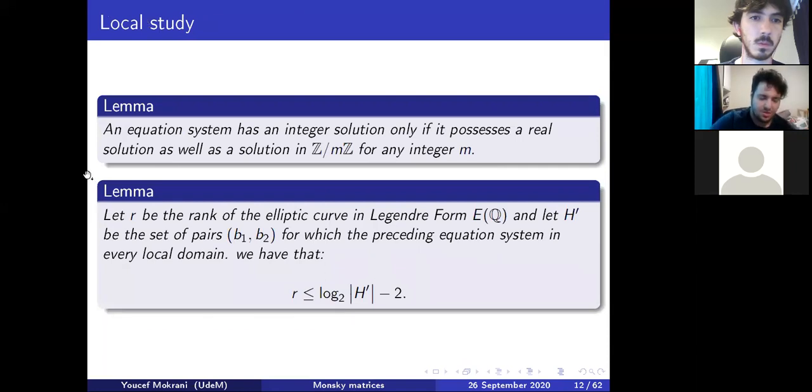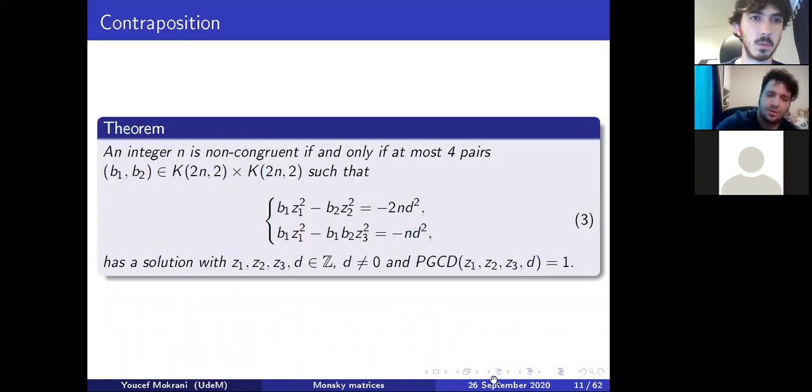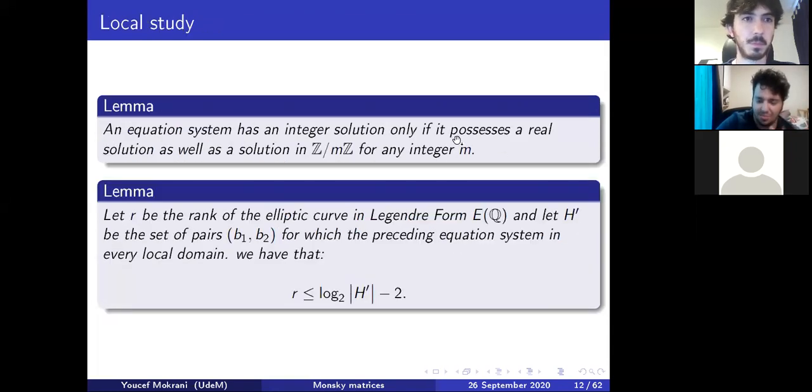Since we just want that at most 4 pairs have a solution, we'll just try to find necessary conditions in order for a solution to possibly exist. So we'll just look at the local domains. We know that an equation system has an integer solution only if it possesses a real solution as well as a solution in Z modulo mZ for any integer m.